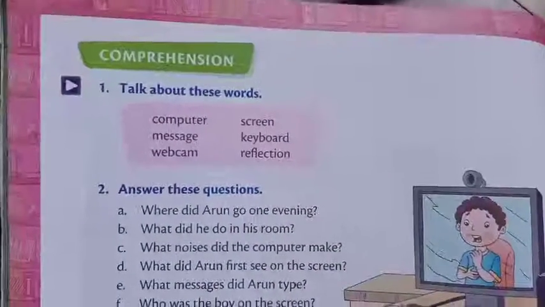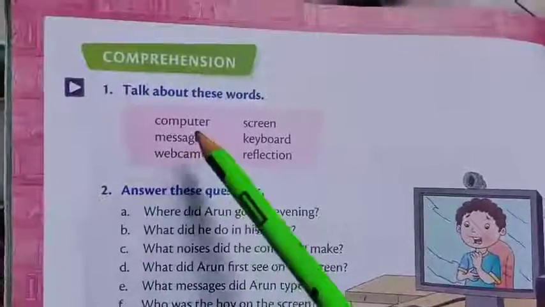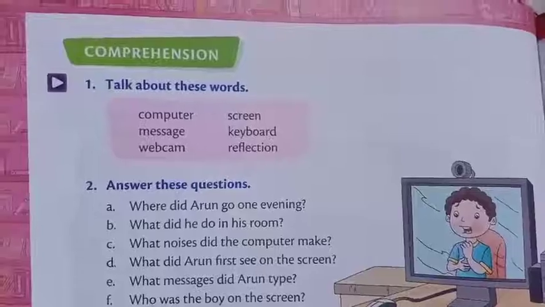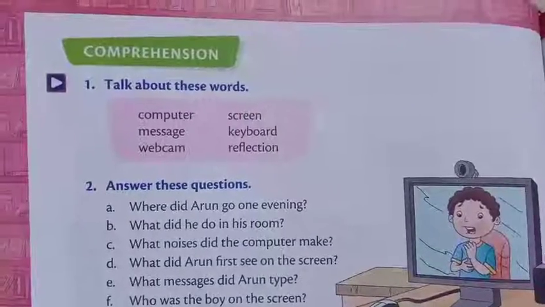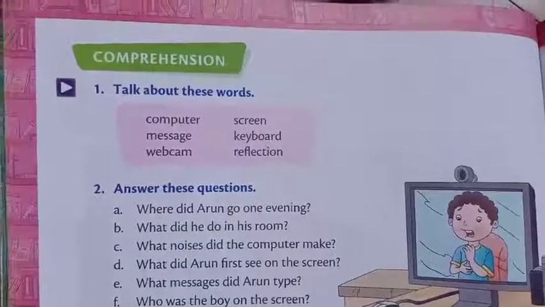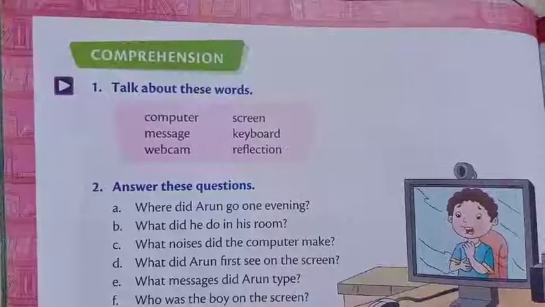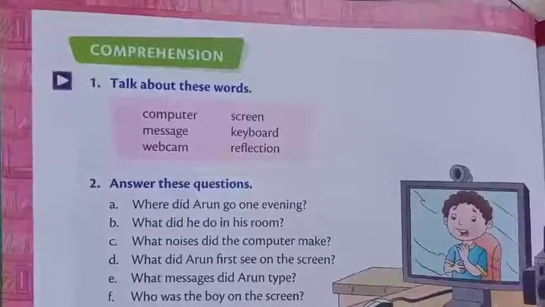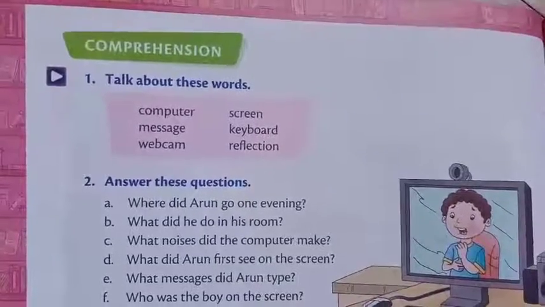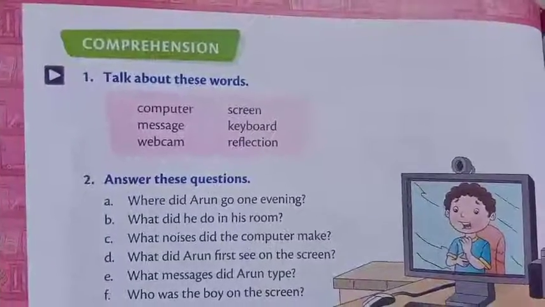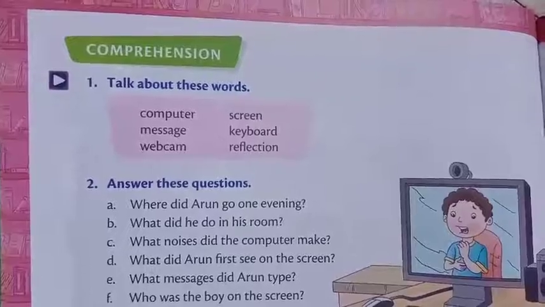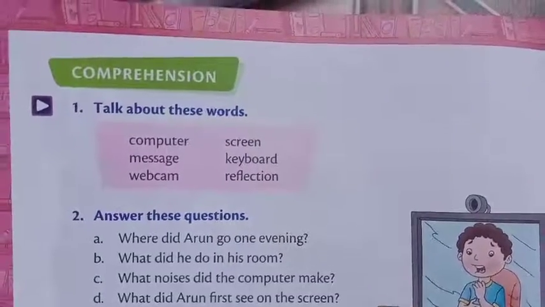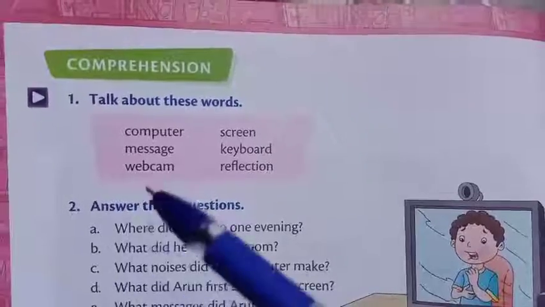So what is computer, children? The first word is computer. You all know the definition of computer. Computer is nothing but an electronic device for storing and processing data, isn't it? Nowadays without computer we can't do any work. It is helpful in all the fields, so computer is used in all the fields.